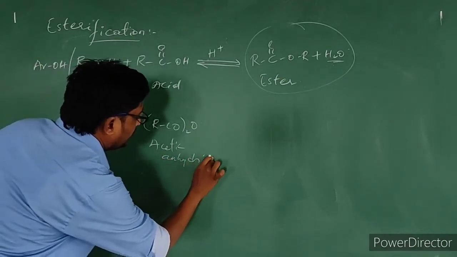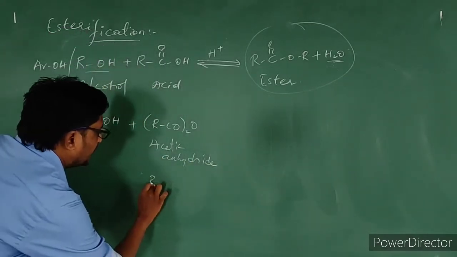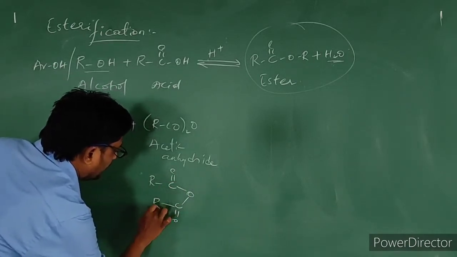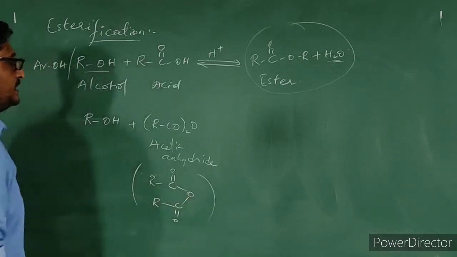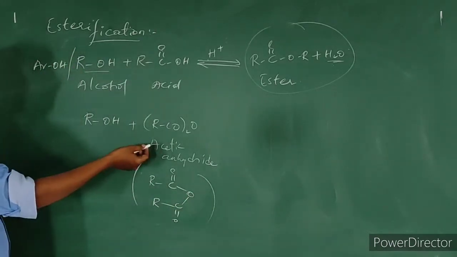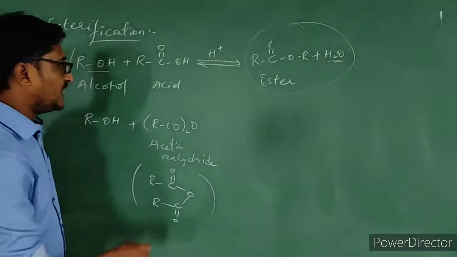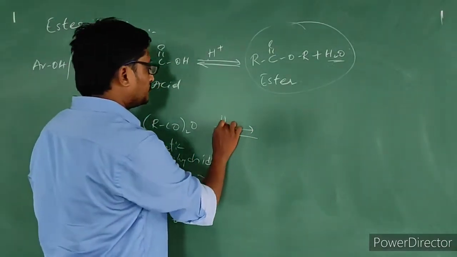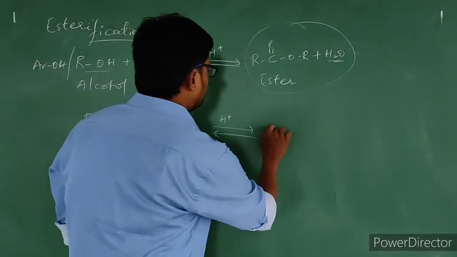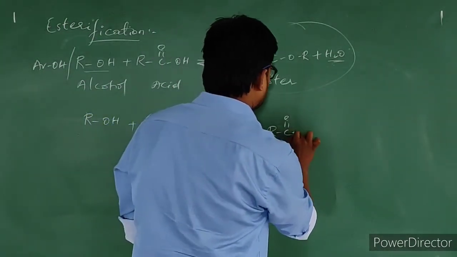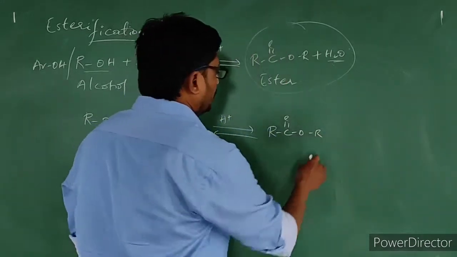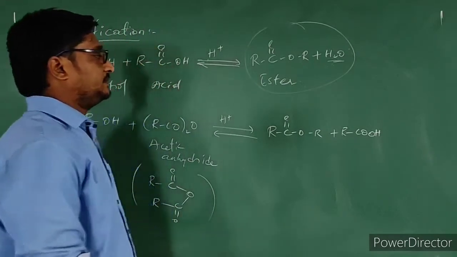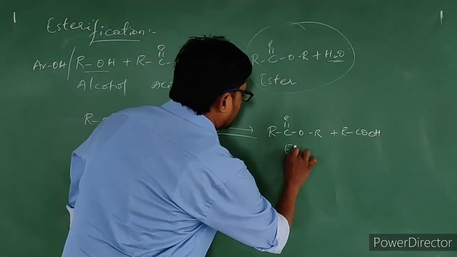We can represent acetic anhydride in this way: RC double bond O, C double bond O, R. So alcohol or phenol, when it reacts with acetic anhydride in presence of concentrated sulfuric acid, produces ester. Ester gets produced in this way, along with RCOOH, acid. So this is the ester which gets produced.